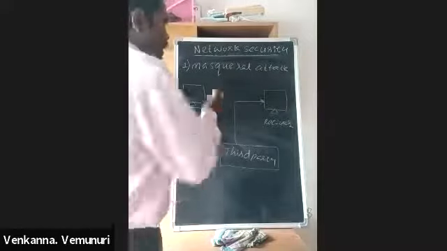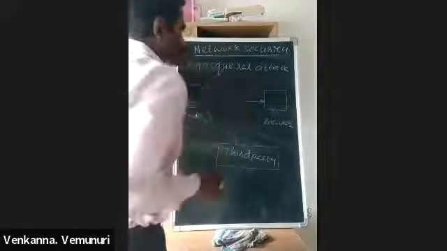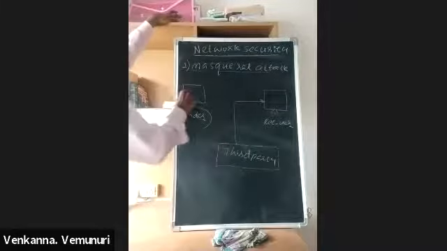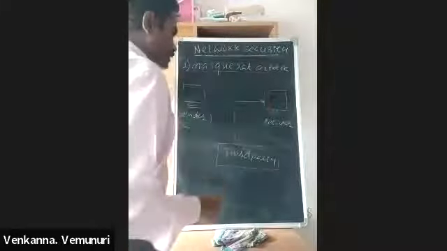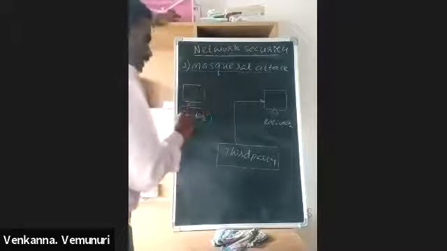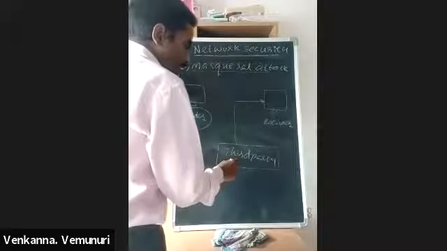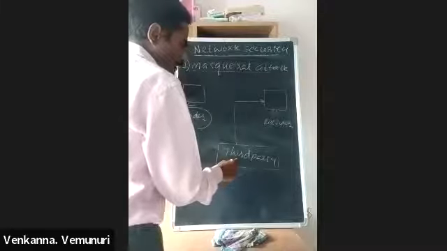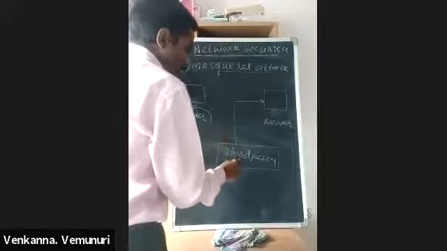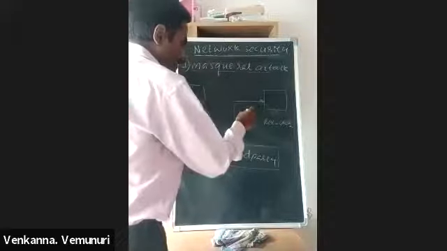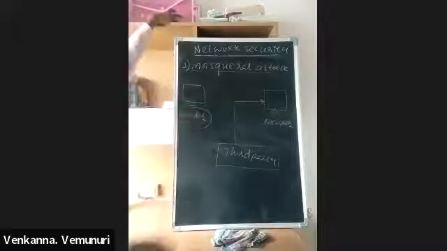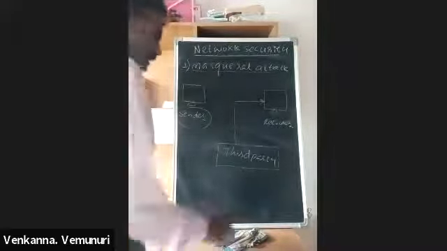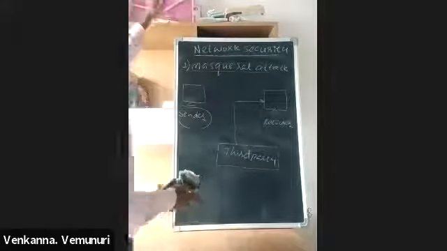Masquerade attack means the sender is not actually sending any data to the receiver, but the third party person is sending some data with the name of this sender. The third party is sending data by using the sender's name. So this is one type of attack.